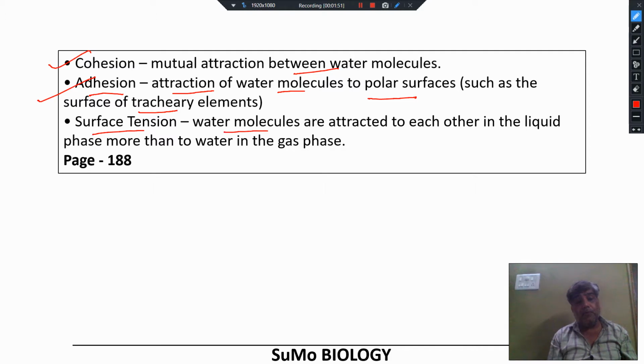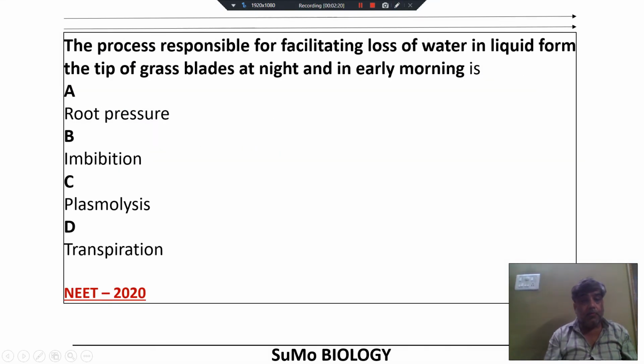Surface tension, water molecules are attracted to each other in the liquid phase more than to water in the gas phase. These points are given over page number 188, volume 1, class 11, chapter number 11, transport in plants. Move to the next slide, please.